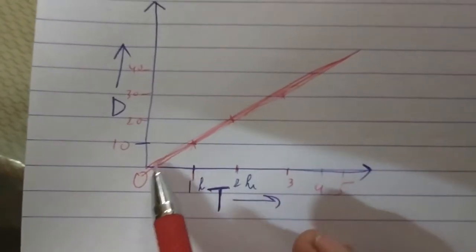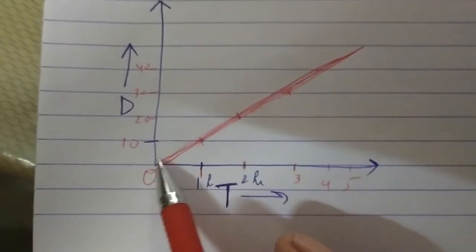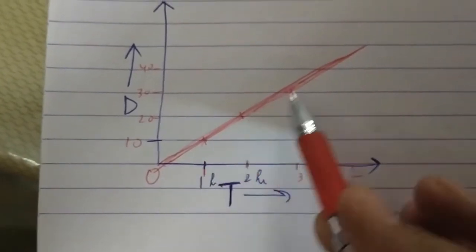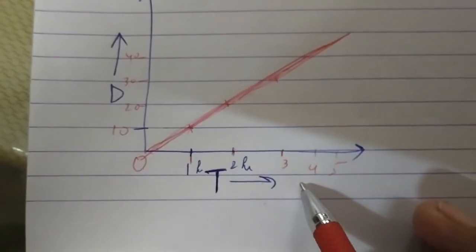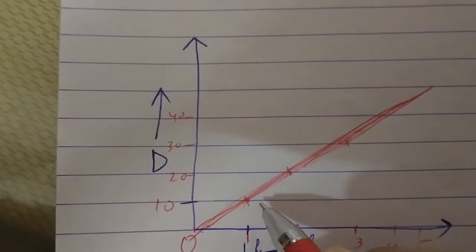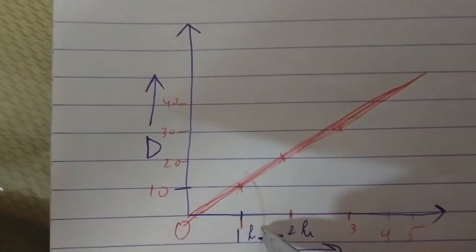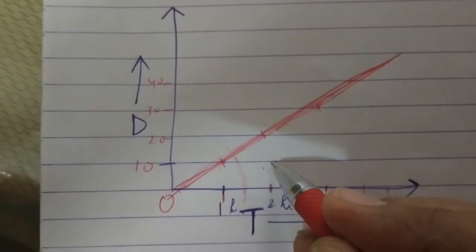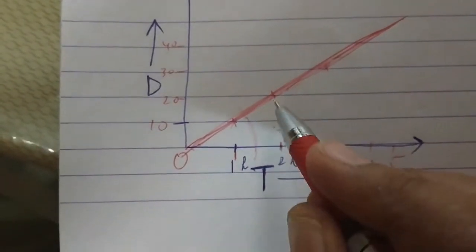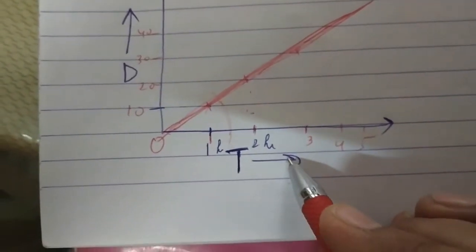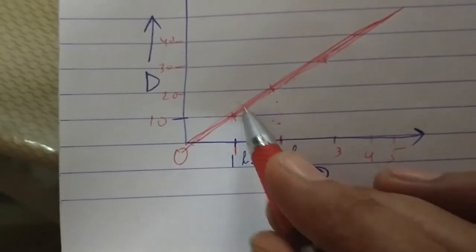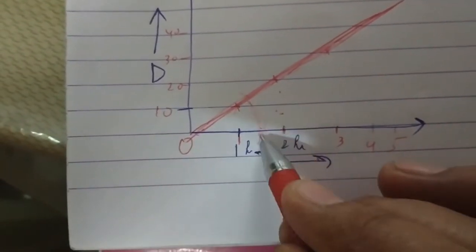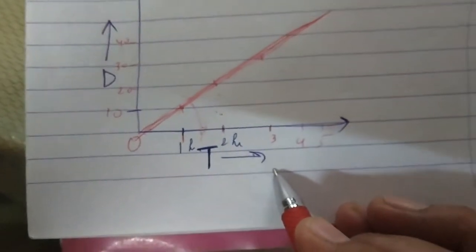This line is inclined, झुकी हुई है. This line is inclined towards the time axis, or we can say that it makes a certain fixed angle. Suppose the angle is 30 degree, 40 degree, 45 degree, 23 degree, 28 degree with the time axis, or it makes some constant angle with the time axis.